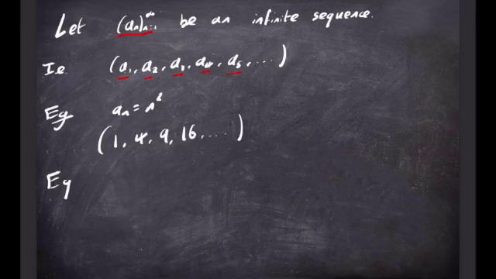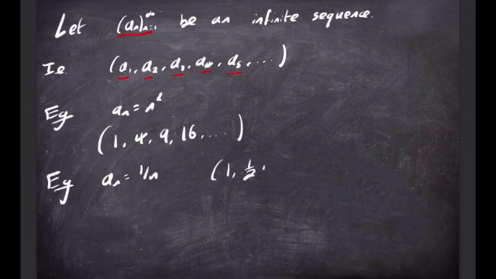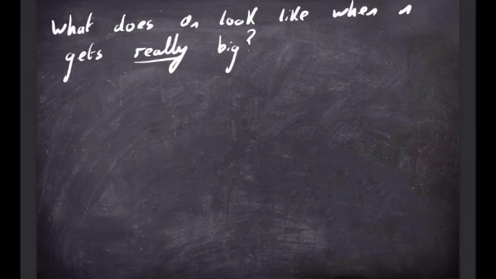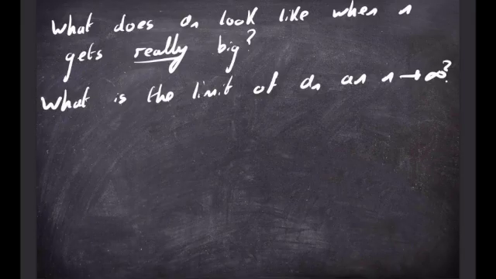Or we could have a sequence which looks like this, a_n is equal to 1 over n, and then it would look like 1, 1/2, 1/3, 1/4, and so on. So this is all we mean by an infinite sequence. And now we want to ask the following question. We want to ask, what does a_n look like when n gets really big? Or in other words, what is the limit of a_n as n tends to infinity? So what we're really thinking of here is, what does a_n look like when n goes to infinity?